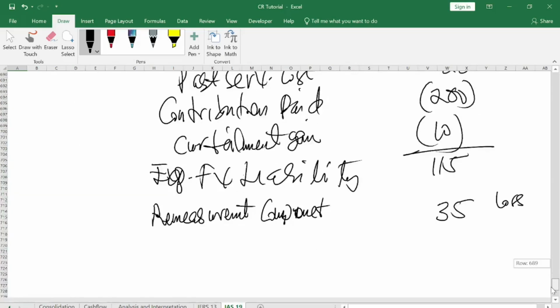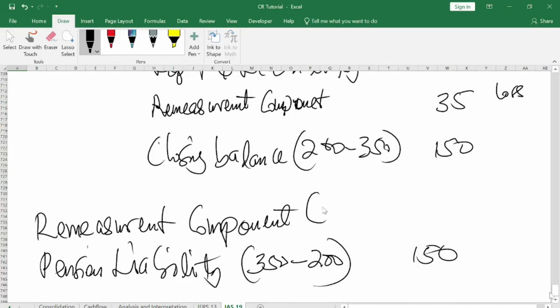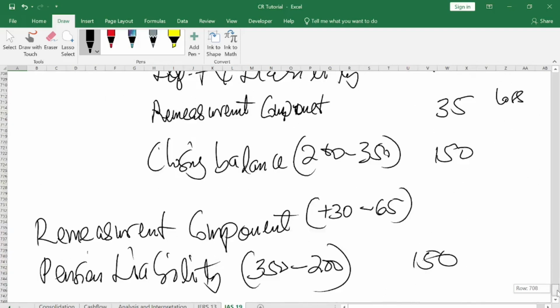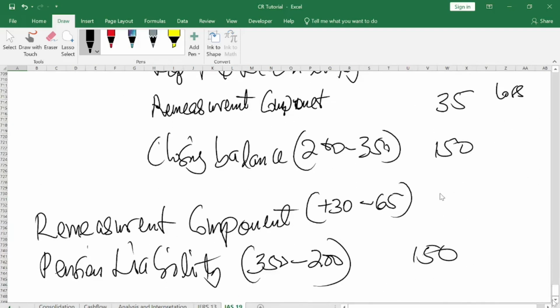Okay. So when you add it, what do you have? First one is positive 30. And then the other one is negative 65. Is that not the case? Yes, sir. One is gain and one is loss. So when you add it, what do you have? 35. So that will give you negative 35.